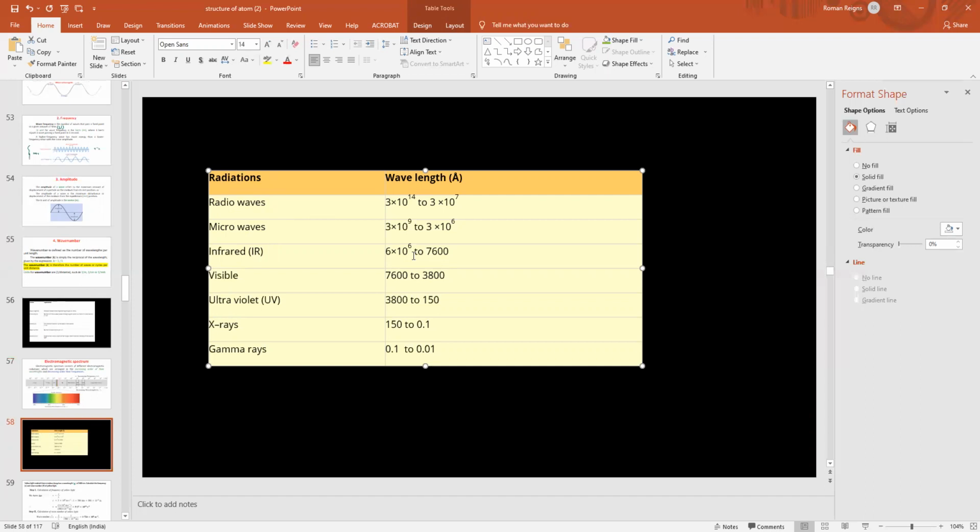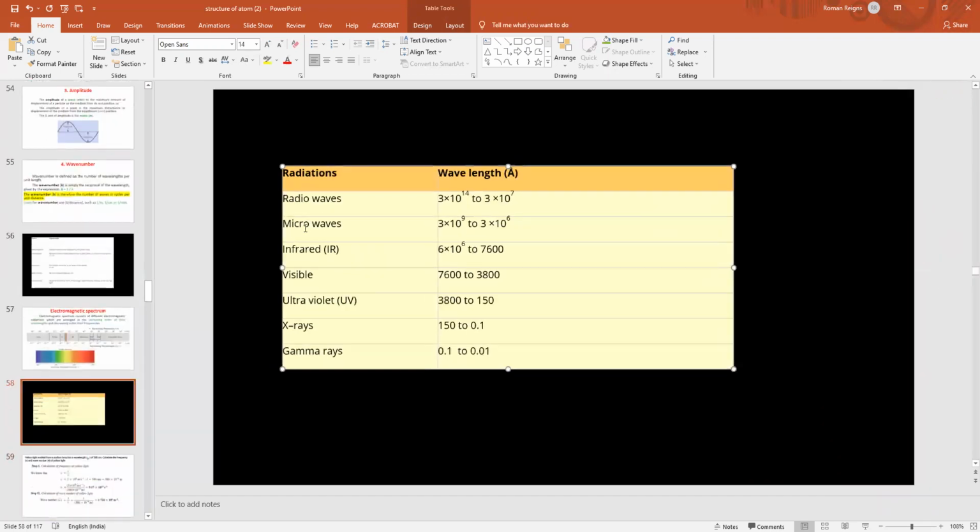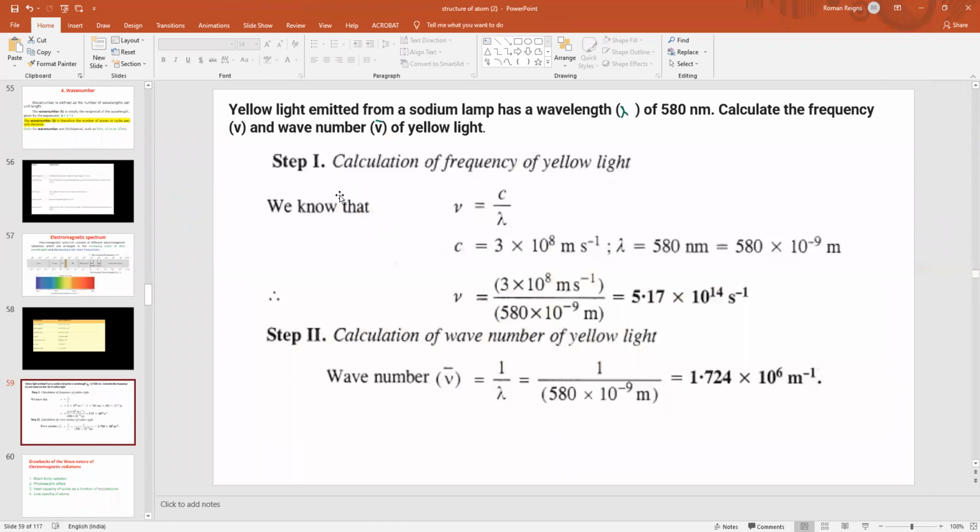Sometimes the numerical asks you to calculate the wavelength and explain in which region it will fall. In that type of numerical, you have to tell whether the radiation falls in the radio wave region, the microwave region, or the infrared region, depending upon the wavelength value you have calculated. Okay, clear?